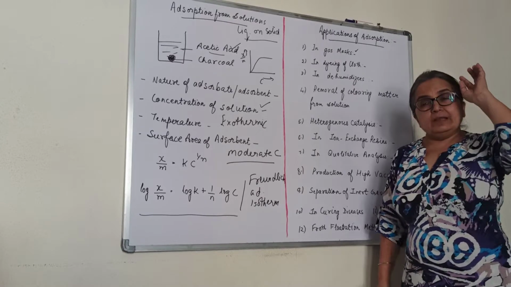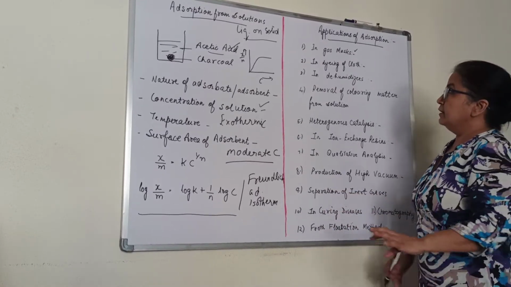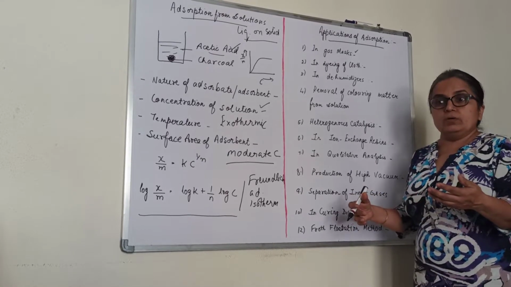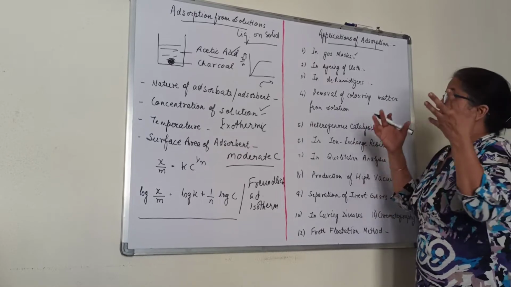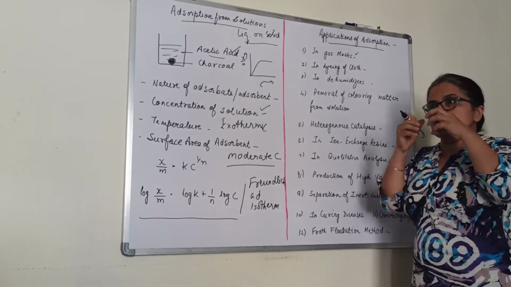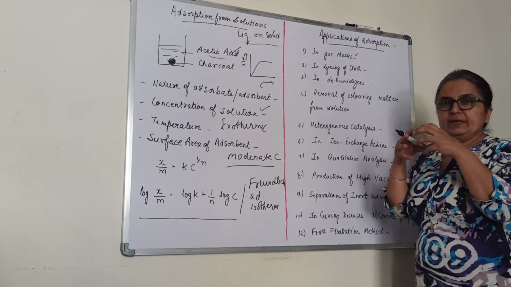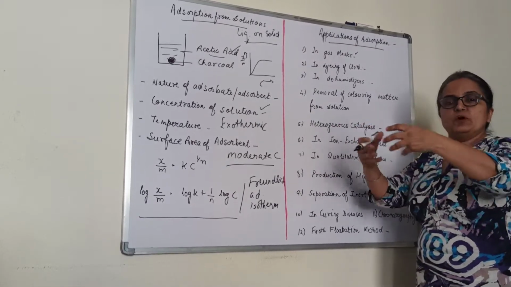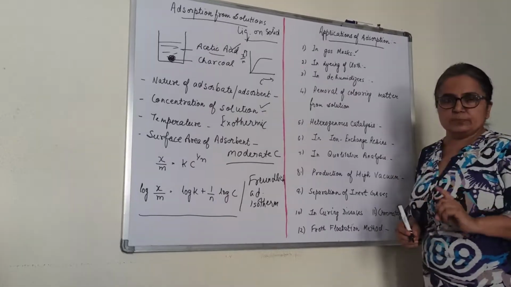So you must have seen many a time people who are working in the mines, or some chemical factories where there might be some gas leakage, they wear the gas mask in which there is charcoal kept, or some adsorbent material can be kept, which adsorbs the poisonous gases and reduces its effect. This is one of the applications.